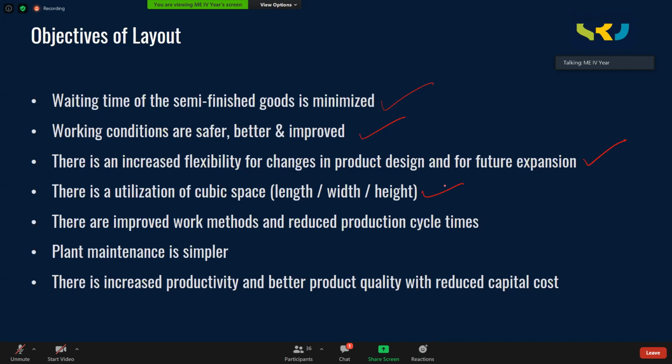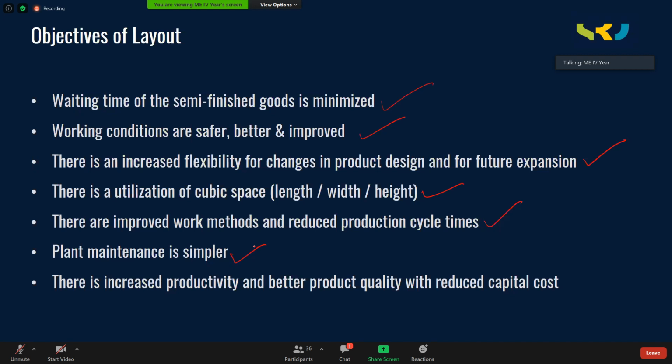Next, there are improved work methods and reduced production cycle times. Always you should strive for refining the method of doing a particular work so that it takes less time. And then plant maintenance should be simpler. Every industry will have a preventive maintenance wing. Before the actual machine breaks down, they will take care by preventive maintenance. They will avoid the future breakdowns of the machine during idle time of the machine.